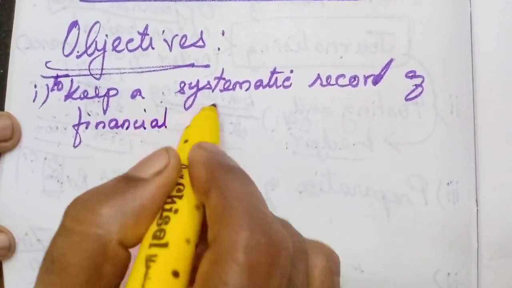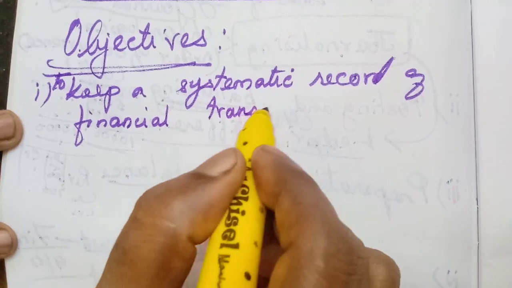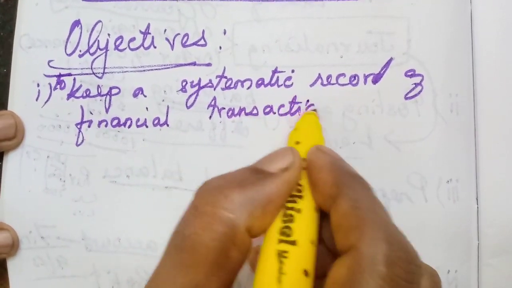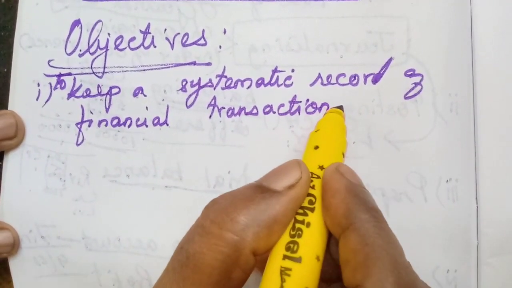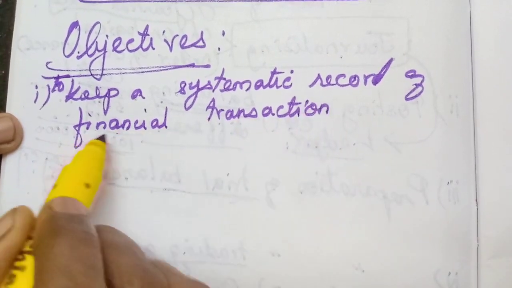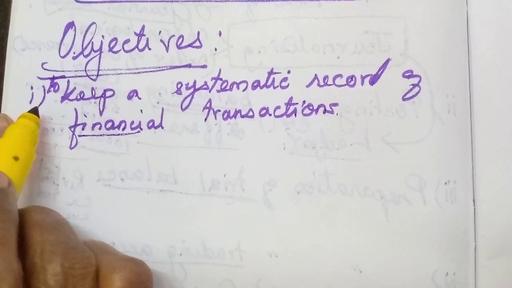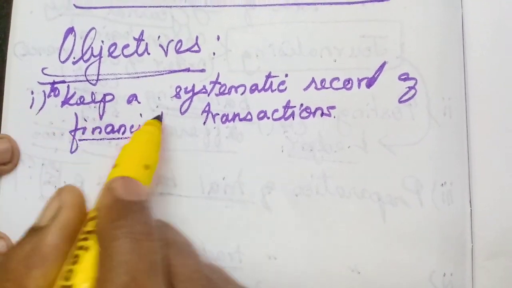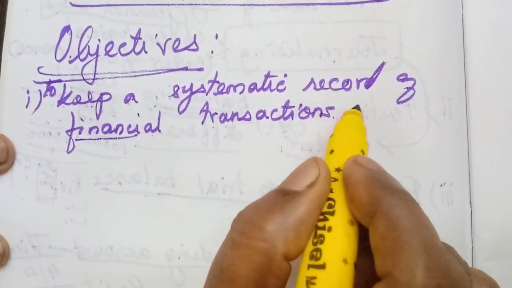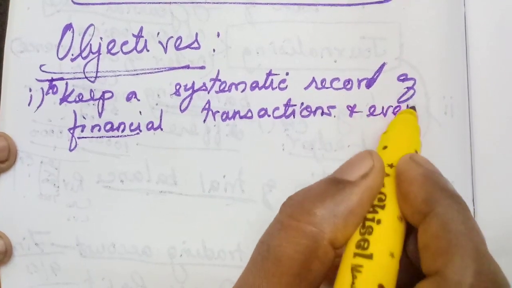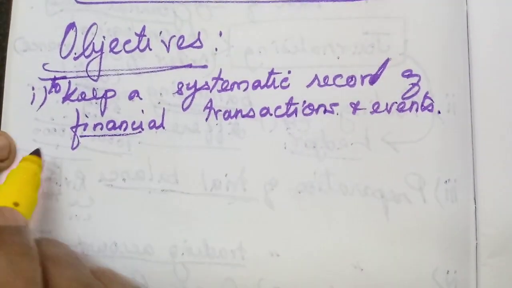All the transactions we cannot enter. Only the transactions which are defined in terms of money are called financial transactions. So the first objective is to keep a systematic record of financial transactions and events.